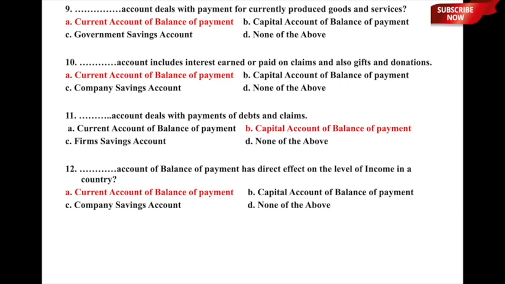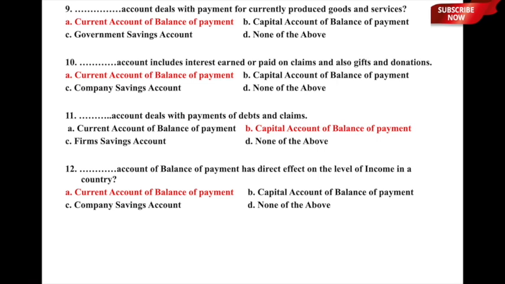Question number 9 is, dash account deals with payment for currently produced goods and services. Which account deals with the payment of currently produced goods and services, whether it is A, current account of balance of payment, B, capital account of balance of payment, C, government savings account, or D, none of the above. So, here the account which deals with the payment for currently produced goods and services is called the current account of BOP, or balance of payment, and therefore option A, current account of balance of payment, is the correct answer to this particular question.